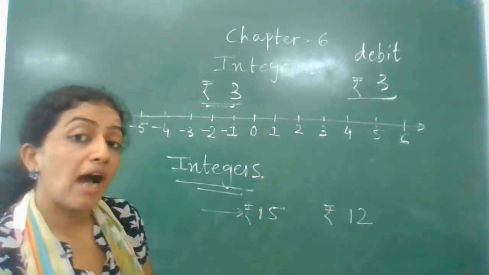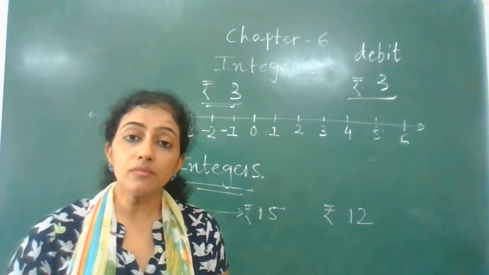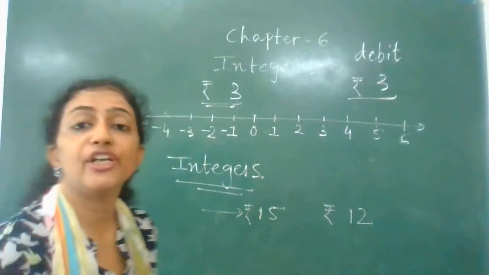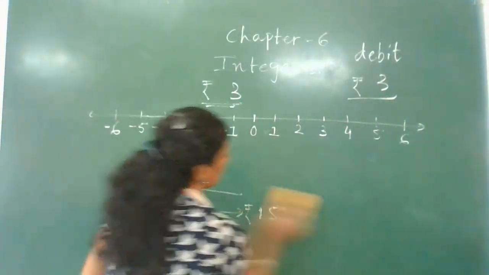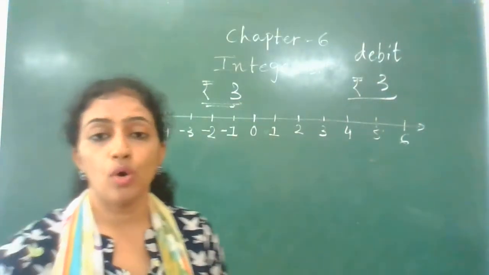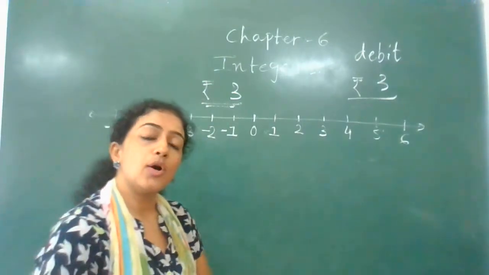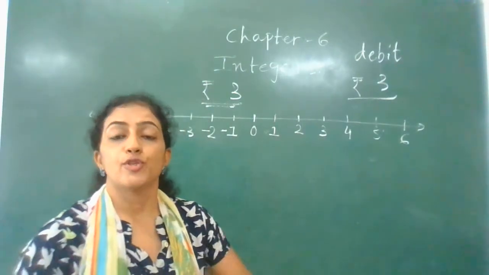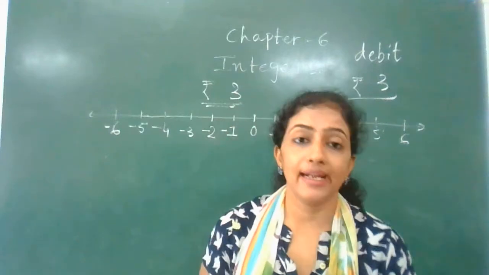But how will you understand? So here integers can help us. Here you can show this. Okay, what is the opposite of debit? The opposite of debit is credit.